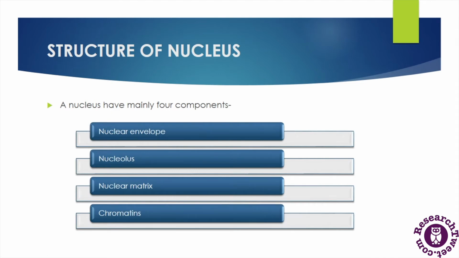Now let's understand the structure of the nucleus. The interphase nucleus is also known as the metabolic nucleus, because it has the ability to control all the metabolic activities of the cell. It is a spherical or cylindrical structure, sometimes branched or lobed. The nucleus of the cell has main components which are the nuclear envelope, nucleolus, nuclear matrix and chromatin. In this video we will discuss all the components in detail.